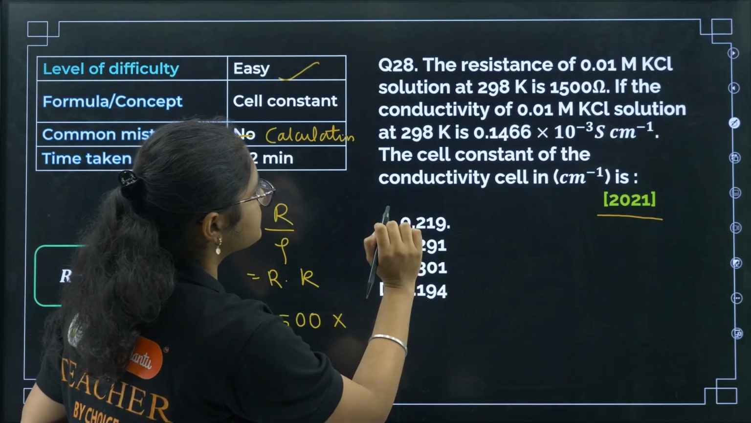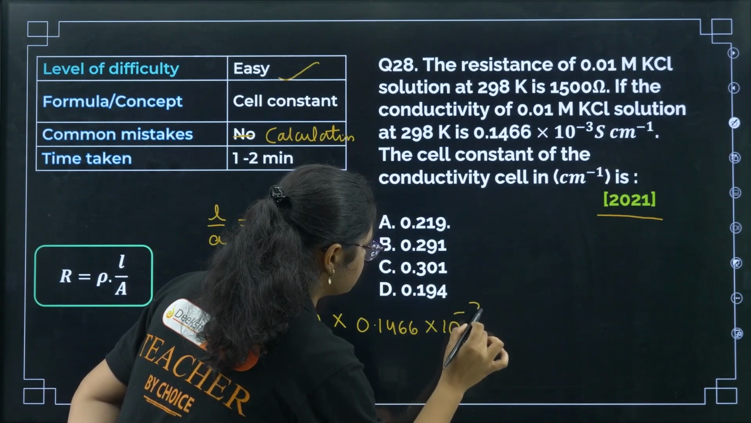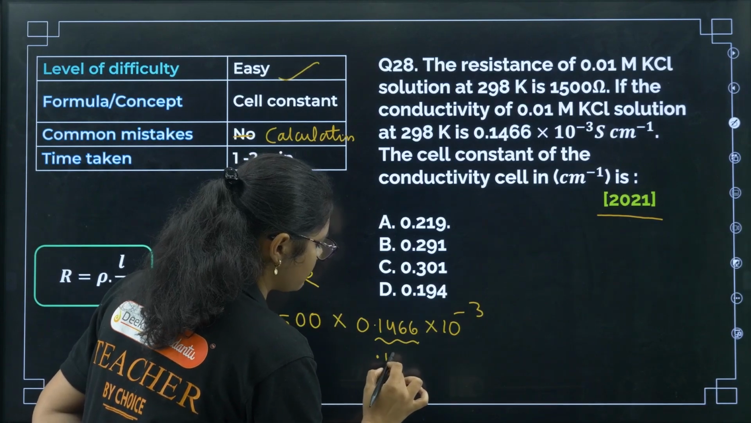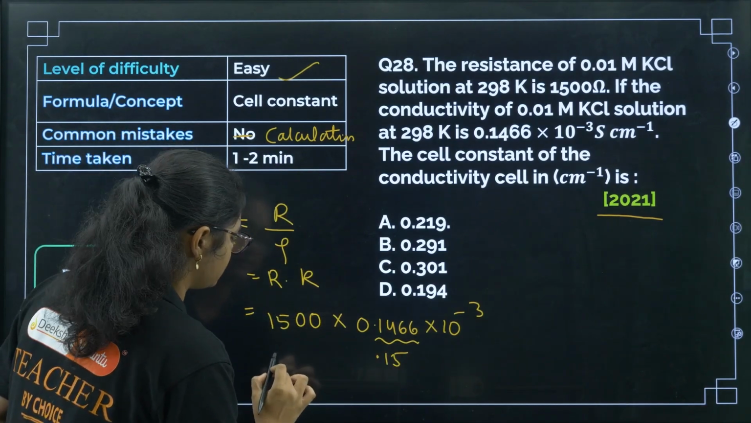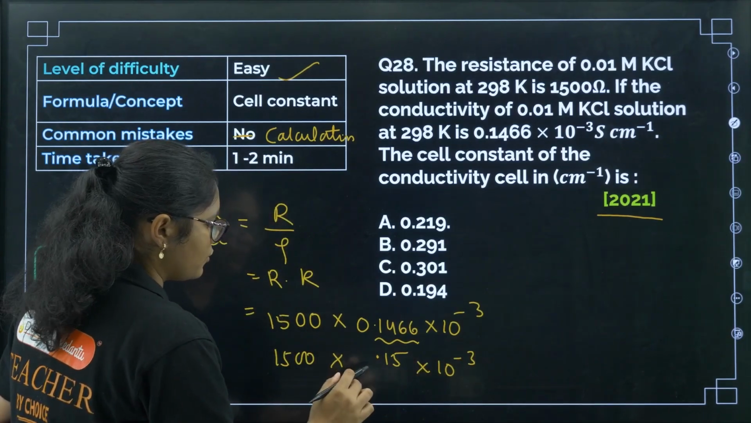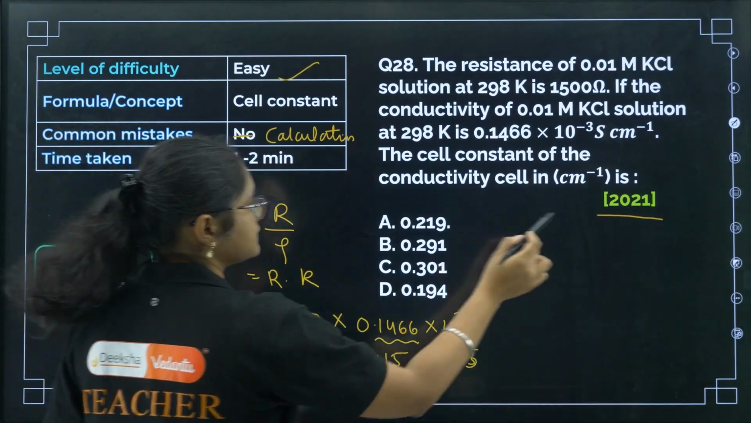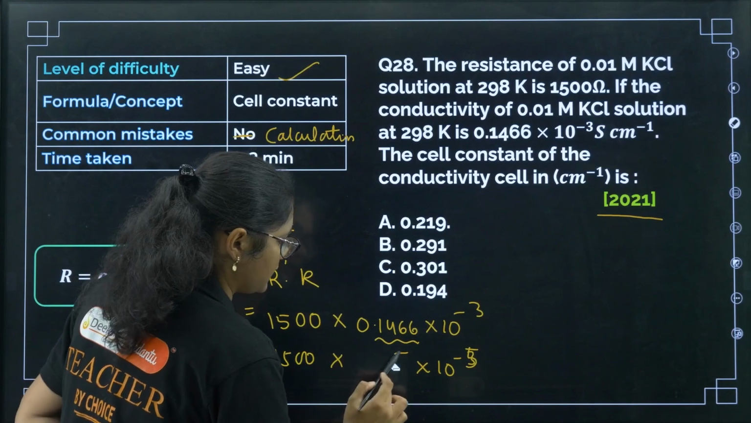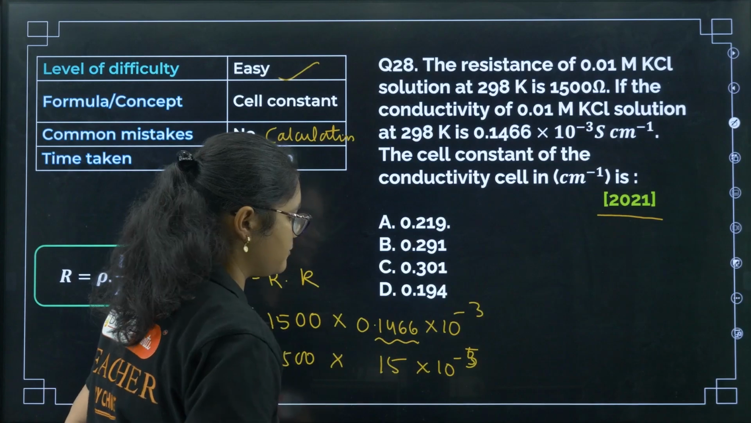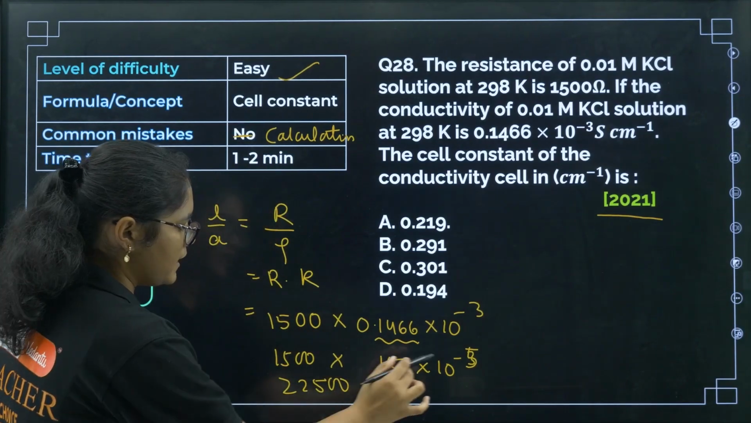And this one is 0.1466 into 10 to the power of minus 3. Now for easy calculation, I can consider this one as 0.15, and this one as 1500 into 10 to the power of minus 3. So I can write it as 15 into 15 into 10 to the power of minus 5, for more easy calculation. Now 15 square, all of you know, is 225, and here we have 10 to the power of minus 5.